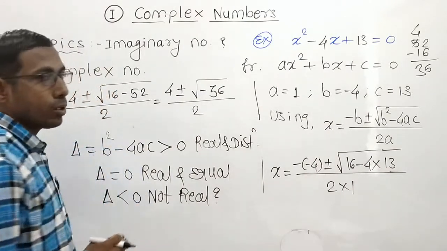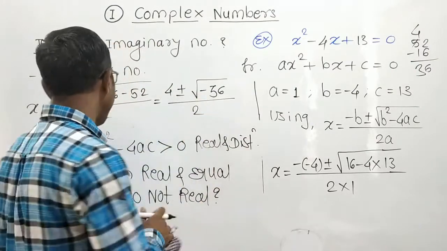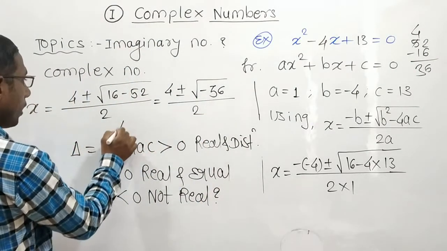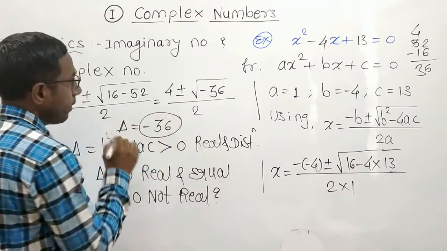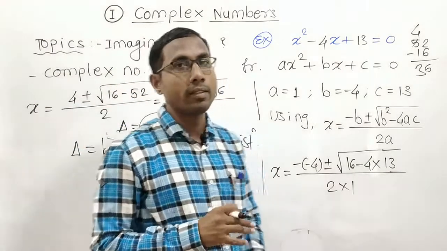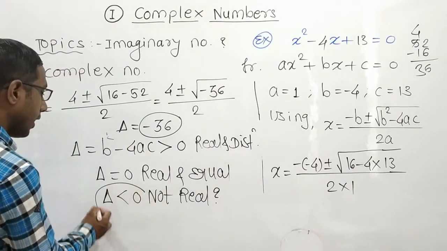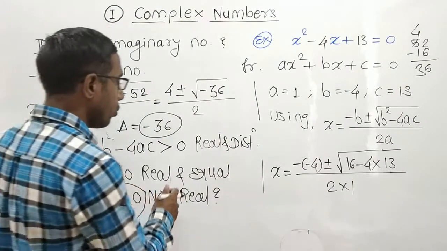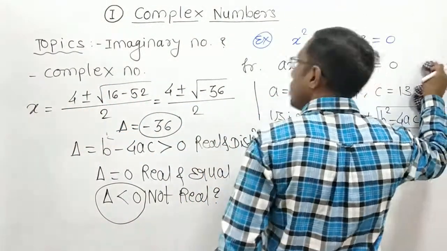Now in this case, what is delta? Delta is a discriminant, so here delta is b square minus 4ac, which is minus 36, and this minus 36 belongs to the last case. Delta is less than 0, so not a real root. Then how can we solve such type of quadratic equation?